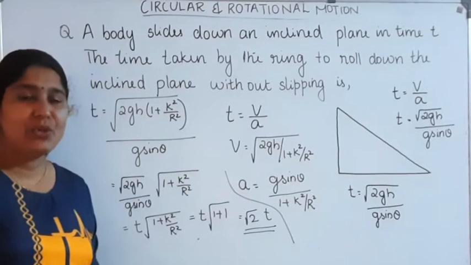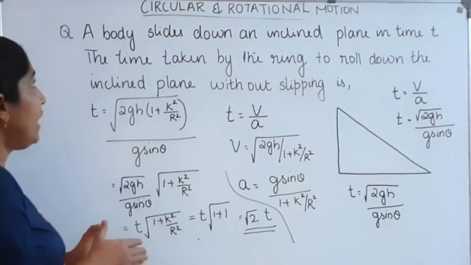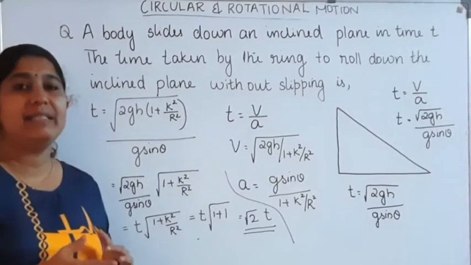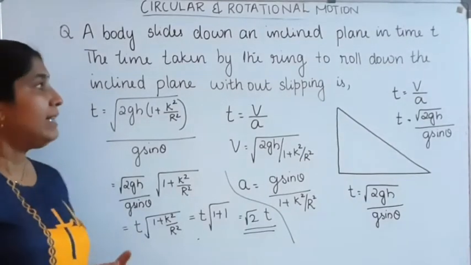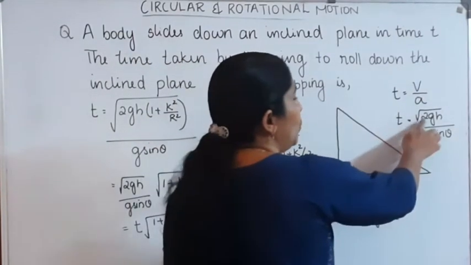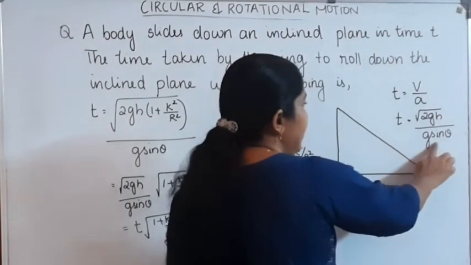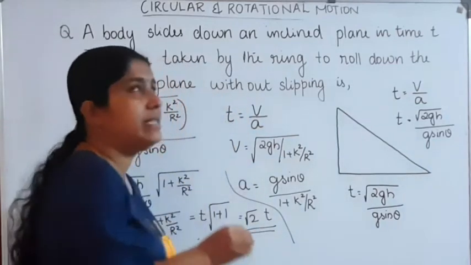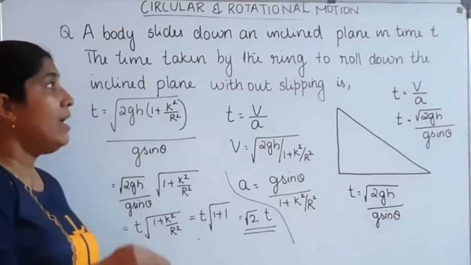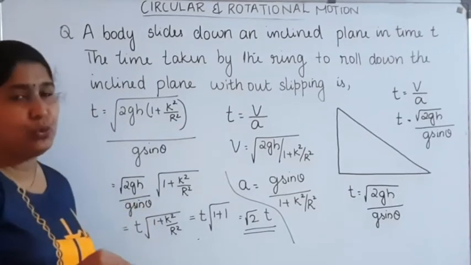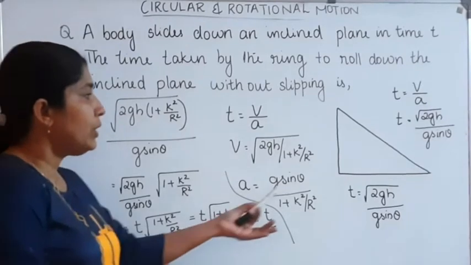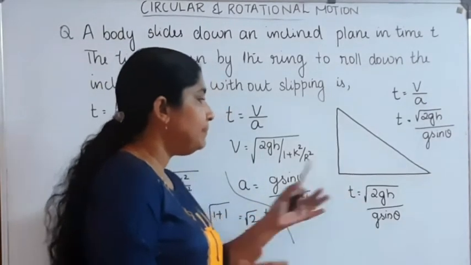Okay, in this question, first of all, a body which slides down through the inclined plane and its time t is given. The equation for the time t is equal to root of 2gh divided by g sin theta. Okay, time t is equal to velocity by acceleration. For a sliding body, velocity is equal to root of 2gh and acceleration is equal to g sin theta. So time t is equal to like this.